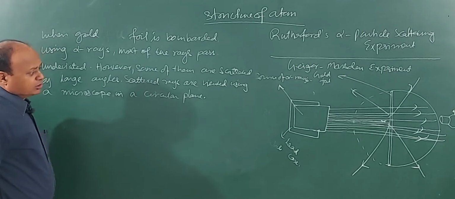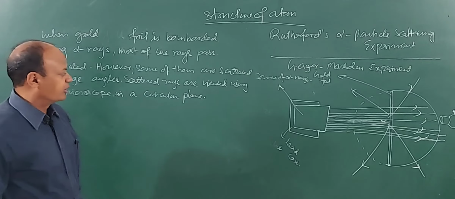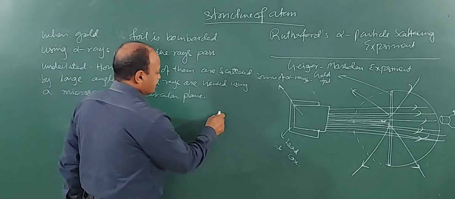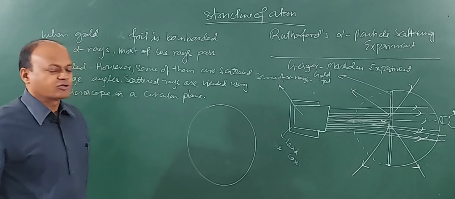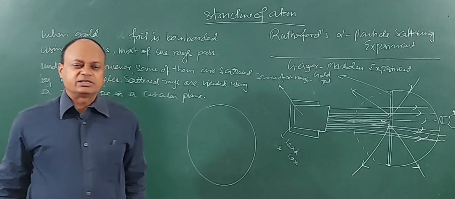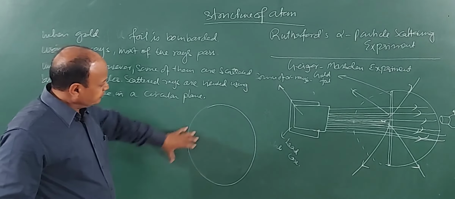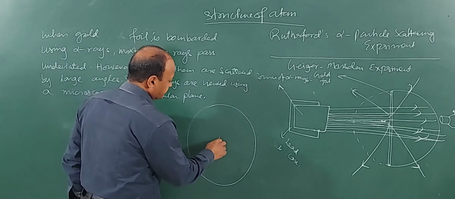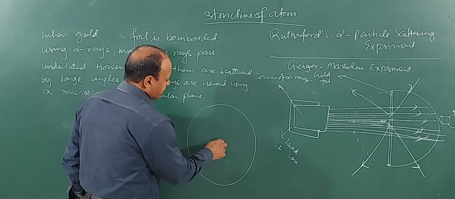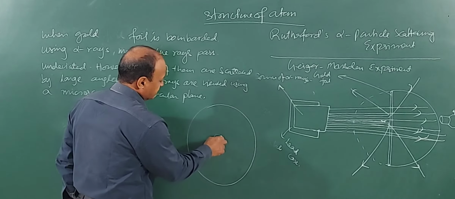Clear? So, based on the outcome of the experiment, Rutherford constructed this model of the atom. He said the atom is like a sphere. See, the atom being like a sphere was already known since the days of Sir J.J. Thomson, right? The atom is like a sphere. And then he said the positive charge and mass are concentrated at the center.